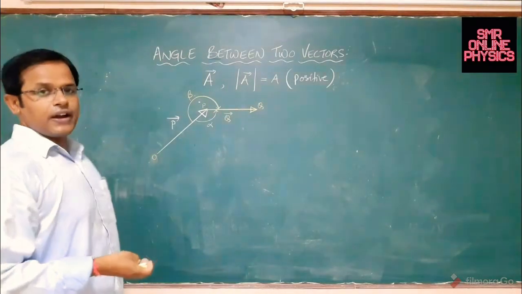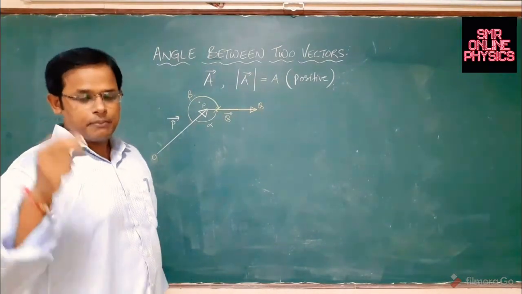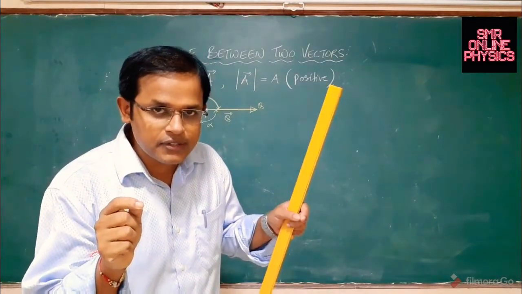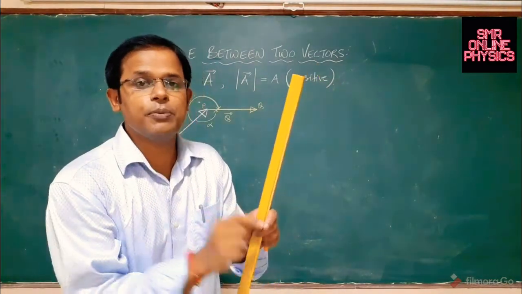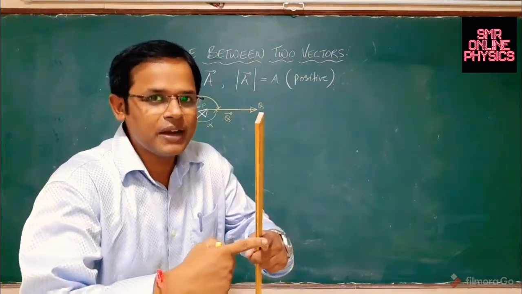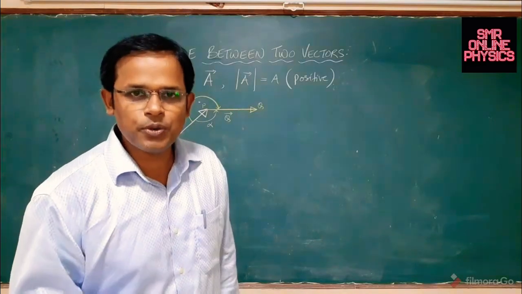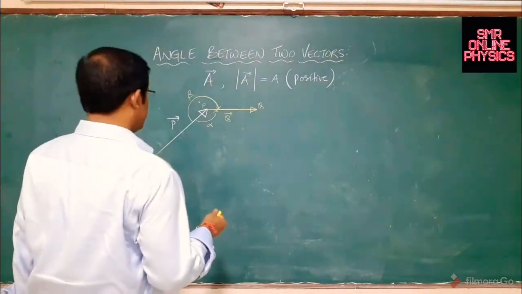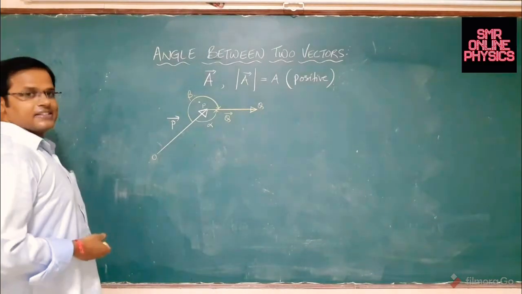So whenever you want to find out the angle between the 2 vectors, my dear, always remember, connect those 2 vectors initial to initial point. Both the vectors should be connected by their initial points, not by their terminal points. In simple language, keep a tail to tail connection. Make a tail to tail connection, as simple as that.